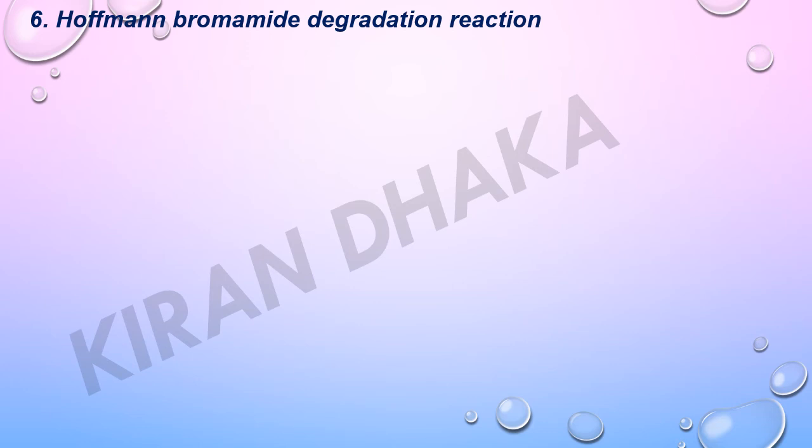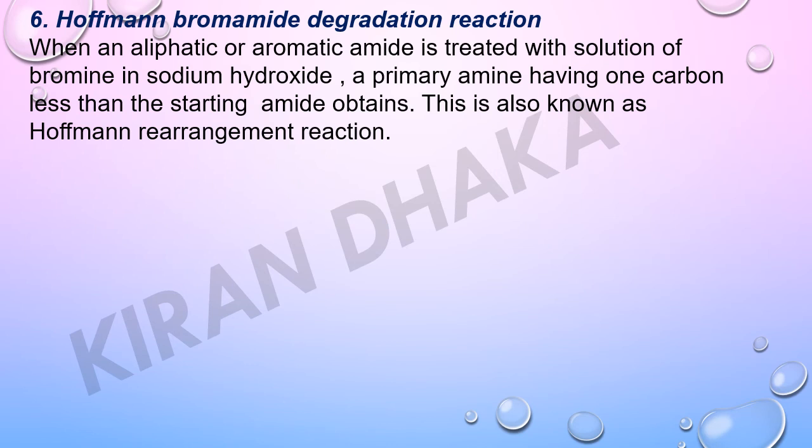Next method of preparation of amine, that is Hofmann bromamide degradation reaction. When an aliphatic or aromatic amide is treated with solution of bromine in sodium hydroxide, a primary amine having one carbon less than the starting amide is obtained. This is also known as Hofmann rearrangement reaction.